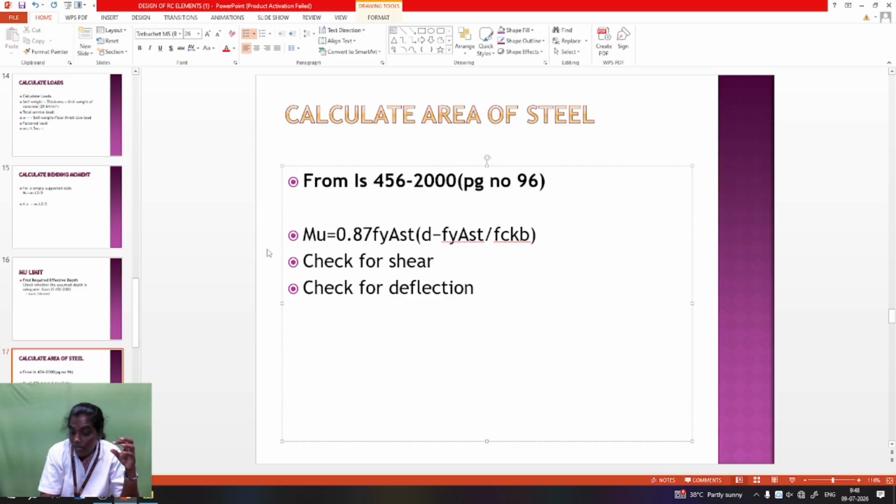So checking is very important. Based on the IS 456 limiting conditions, you have to check for shear and check for deflection. So the main ones are check for shear and check for deflection. The check for shear formulas are taken from IS 456 page number 72. The concrete shear strength and the steel shear stress come there, tau v and tau c. So tau v is the steel shear stress, tau c is the concrete shear stress.